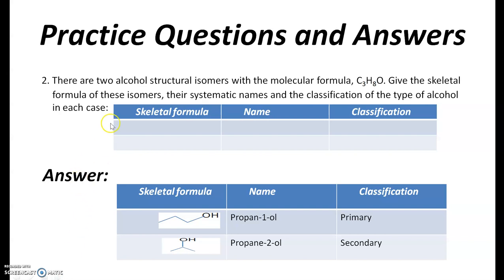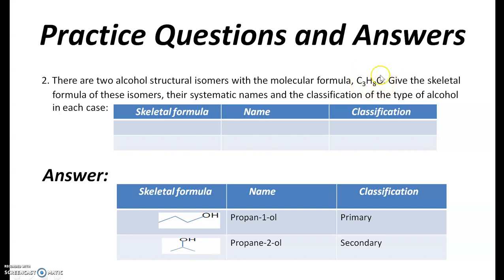Another question. There are two alcohols, structural isomers with the molecular formula C3H8O. Give the skeletal formula of these isomers, their systematic names and the classification of the type of alcohol in each case. What is your molecular formula? The most important thing here, C3H8O.